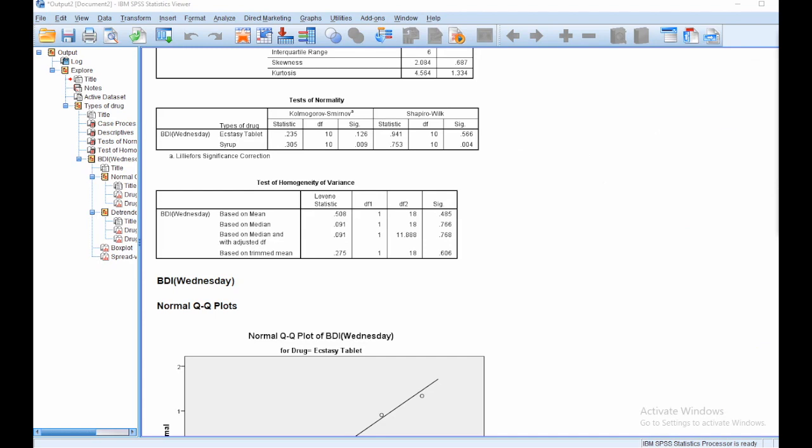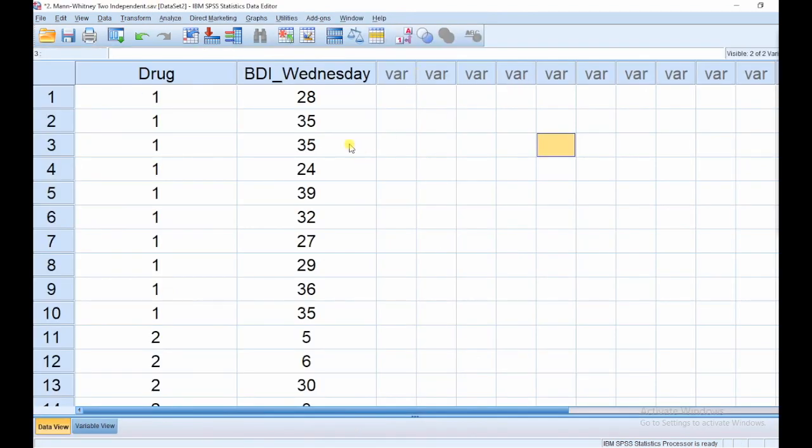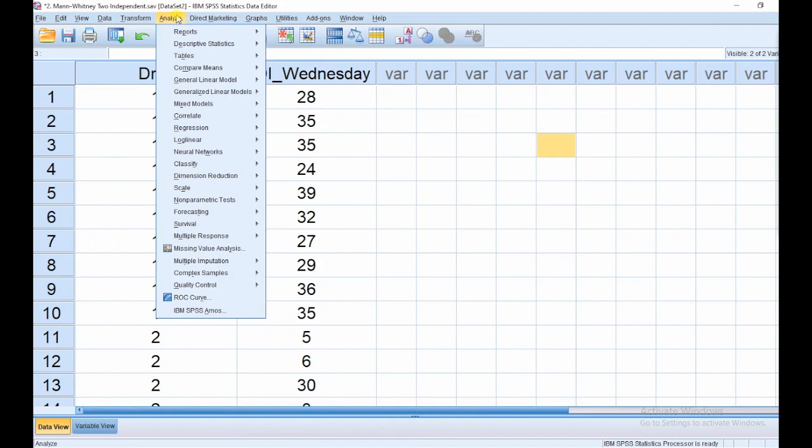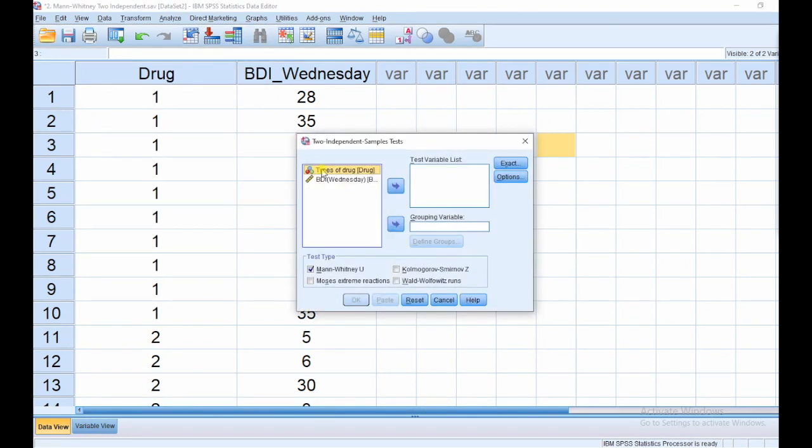So this is my data. Now I am applying the Mann-Whitney U test: analyze, and then non-parametric tests, legacy dialogs, and 2 independent samples. Okay, this is 2 independent samples. So type of drug is categorical data, nominal scale. So I am transferring it here as the grouping variable and then define groups.